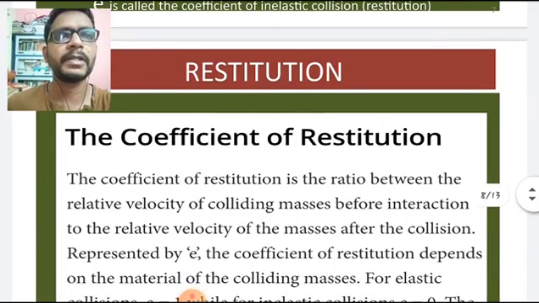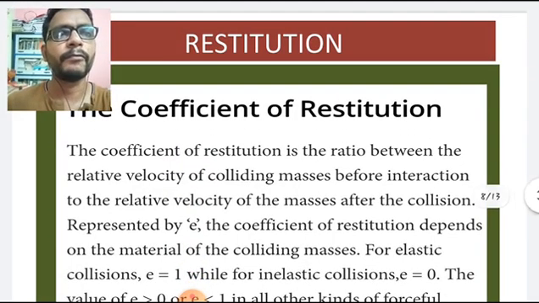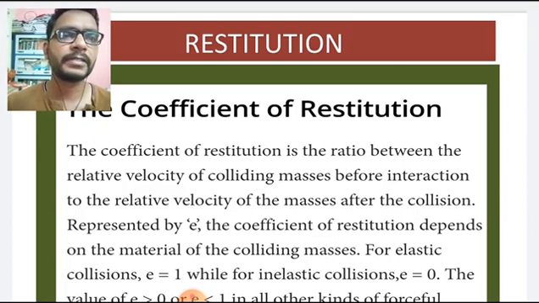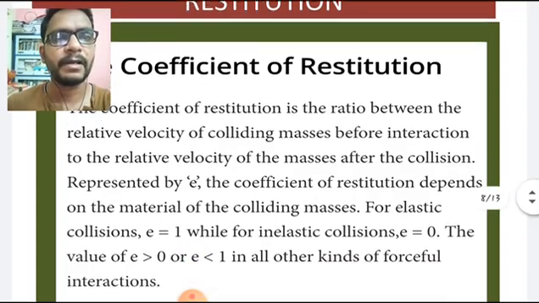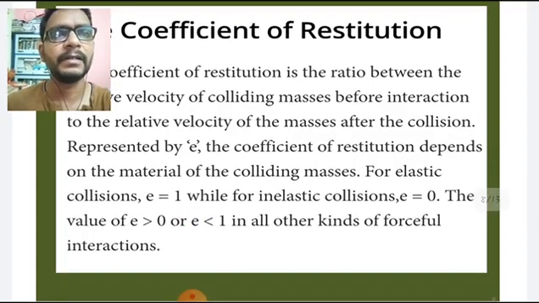Let us see what restitution is. The coefficient of restitution is the ratio between the relative velocity of the colliding masses after the collision and the relative velocity before the interaction. It is represented by e. The coefficient of restitution depends on the material of the colliding masses. For elastic collision, e equals 1.